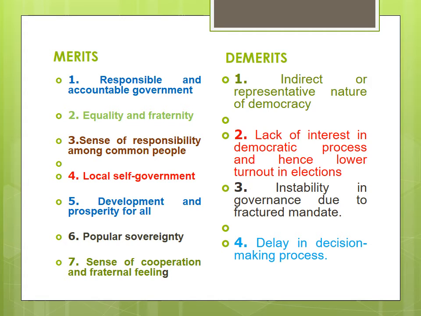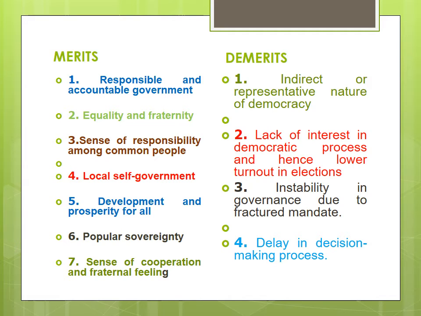Turn to page number 240. See, the forms of democratic government are given. In that, two types of governments are given: parliamentary form of government and presidential form of government. In parliamentary form of government, examples are India and England. Presidential form of government, examples are USA and France.